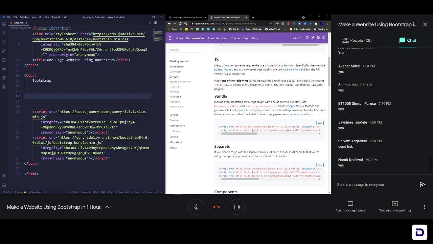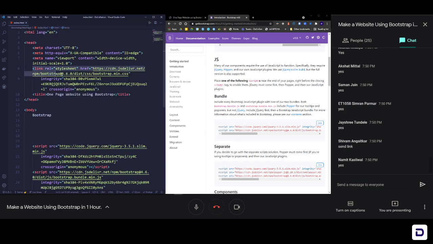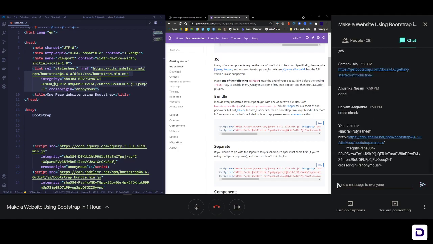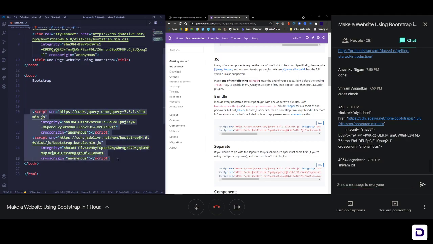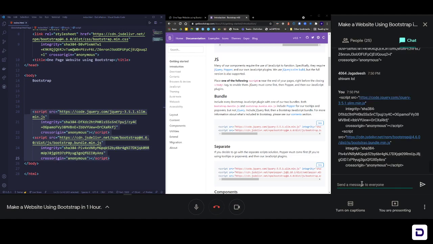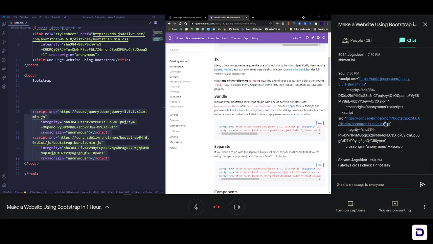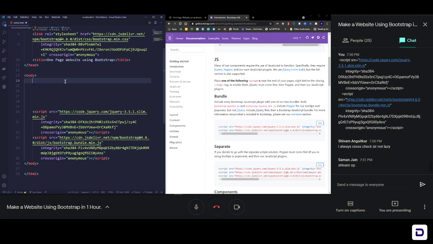Send link. Shivam, as usual, you always find the easiest way, no? Someone also sending that link. Yeah, you can use that, or you can use this directly. So this is the link that you have to add in the head of the HTML, and these two are the script tags for your HTML body. Take them, enter them, and type yes. I always cross check. Copy paste is the easiest job in computer. Okay, Shivam. Let's see.